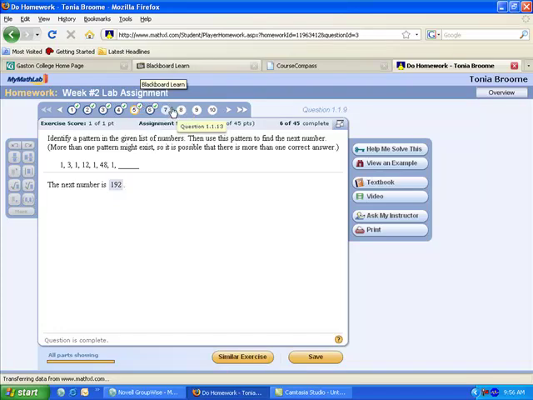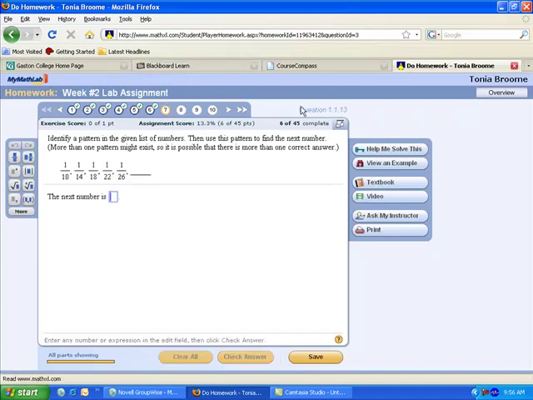Alright, if I go to question number 7, there's another thing I want to point out. You'll notice that each time up here in the corner, it tells me this is question 1.1.13.